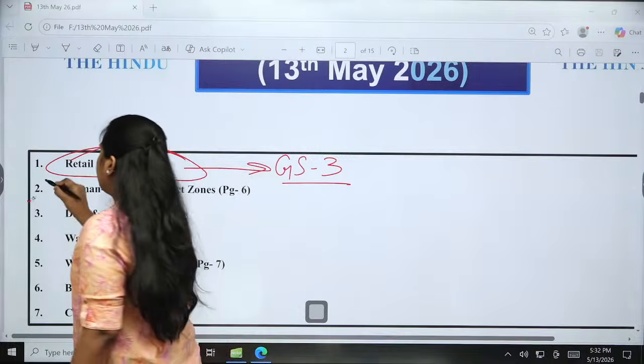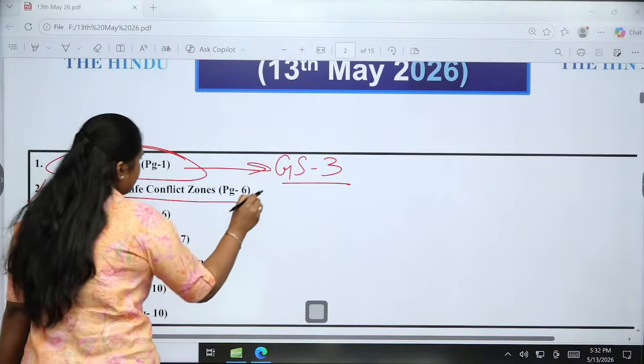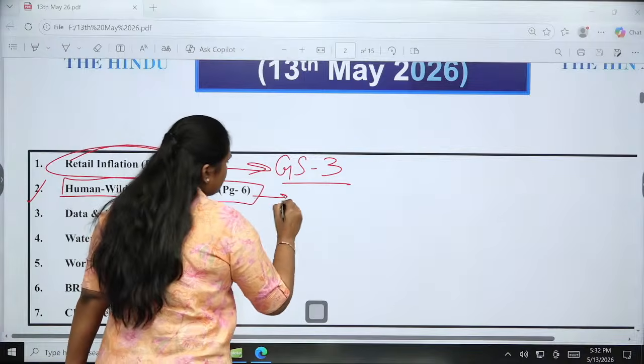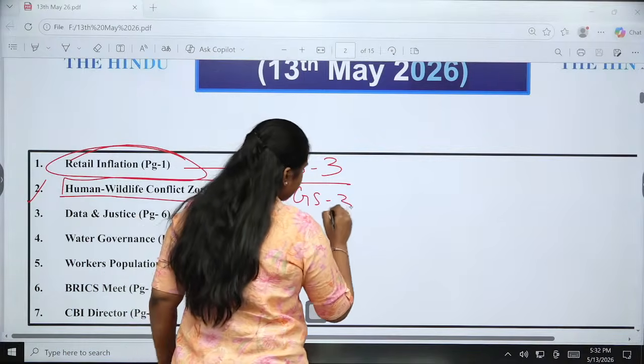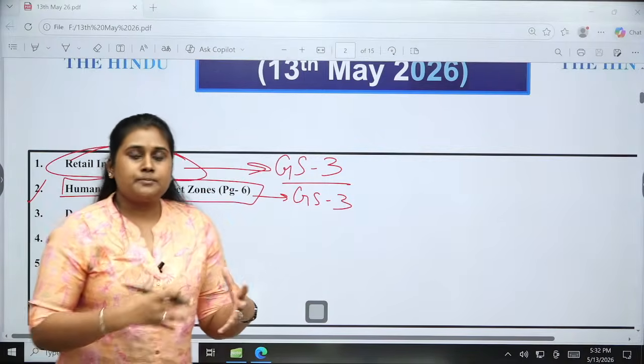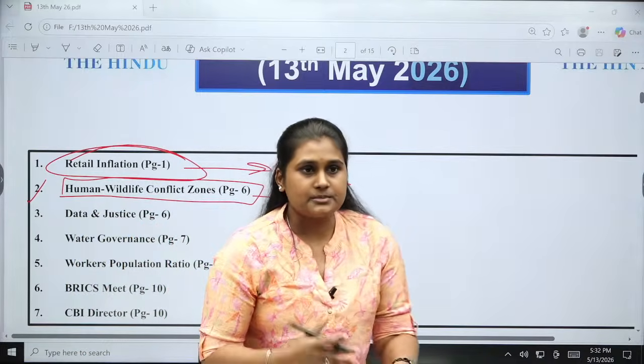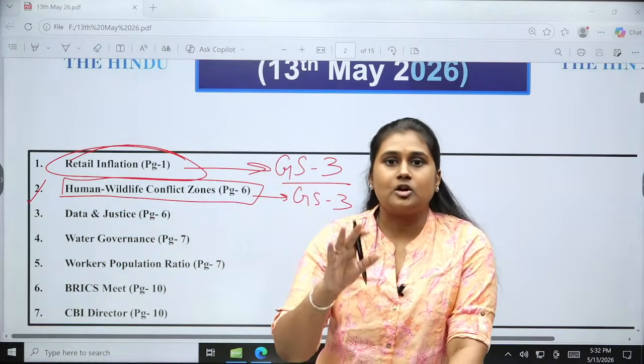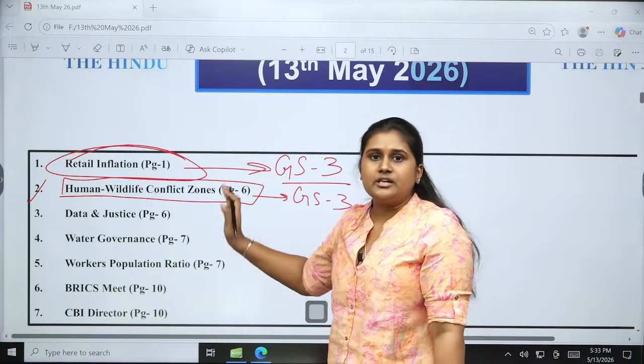Okay, then when it comes to the second one, human wildlife conflict zones, again a matter of GS3 paper, where our ecological problems, okay, the disaster management, sometimes disaster management also covers this kind of wildlife and human conflict as well.